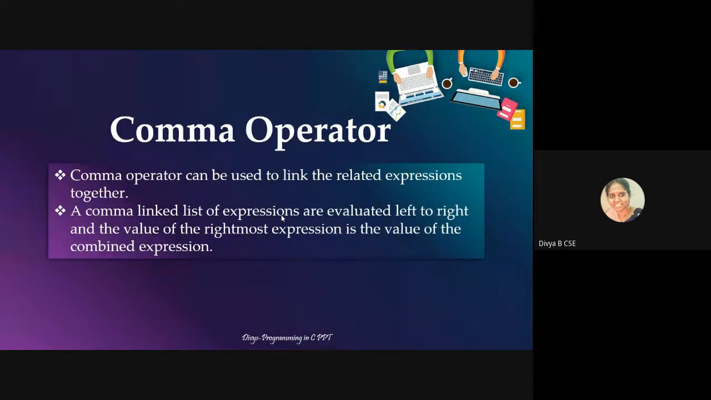So the comma operator can be used to link related expressions together. A comma-linked list of expressions is evaluated left to right, and the value of the rightmost expression is the value of the combined expression. I'll show you an example for that.